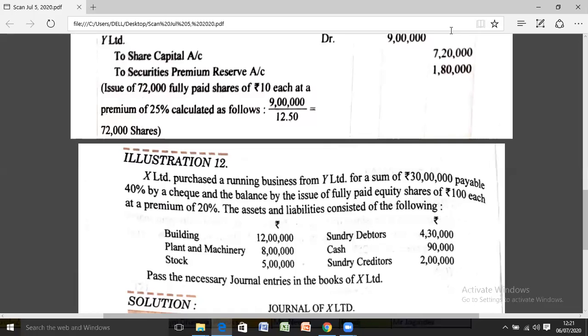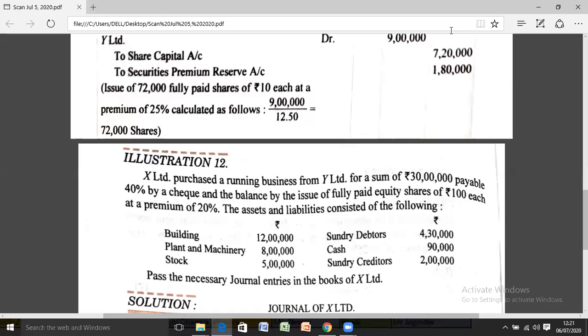I am repeating the statement once again. X Limited is the buyer, Y Limited is the vendor. The amount of the consideration is rupees 30 lakh, payable 40% by cheque. It means a partial amount is paid at the time of purchase by cheque, and the balance is paid by issuing equity shares at a premium. Assets and liabilities values are given to you.